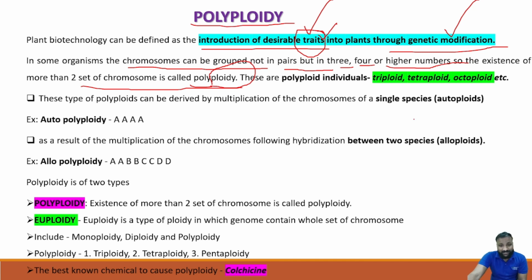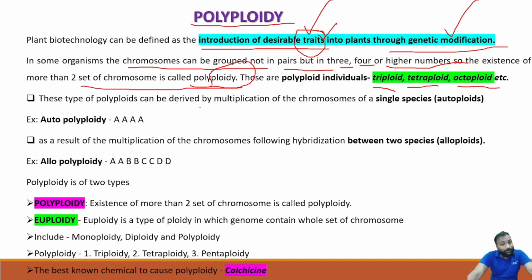These polyploidies may exist in forms like triploid, which means three sets of chromosomes, tetraploid, and octoploid. If four and eight sets of chromosomes are there, we name them tetraploid and octoploid. But majorly these polyploidies are of two types: one is autoploidy and one is alloploidy, or autopolyploidy and allopolyploidy. We will see what is meant.